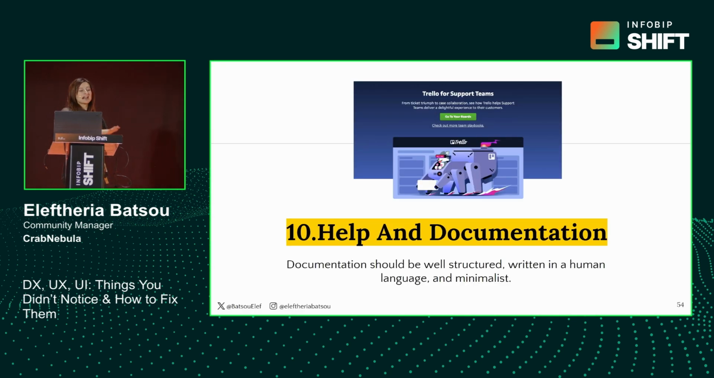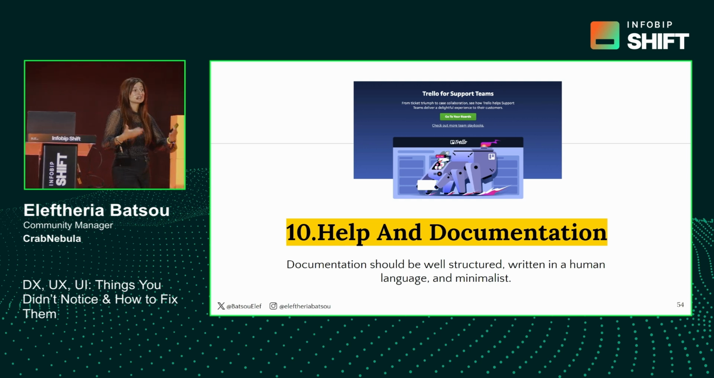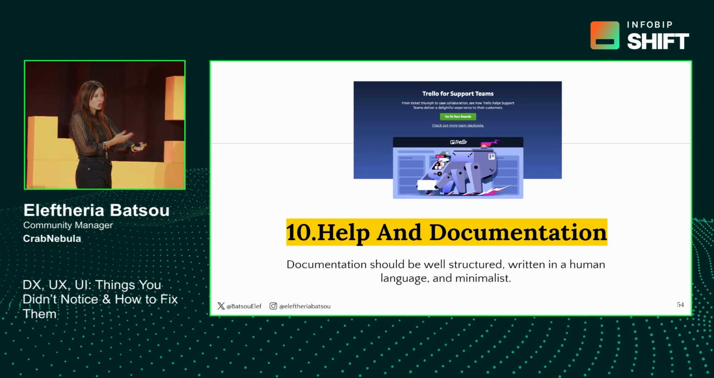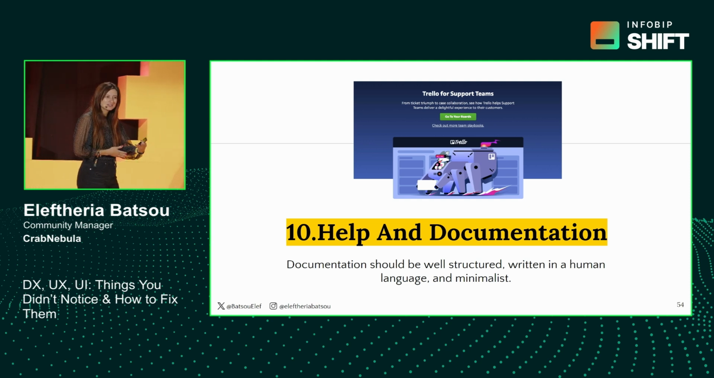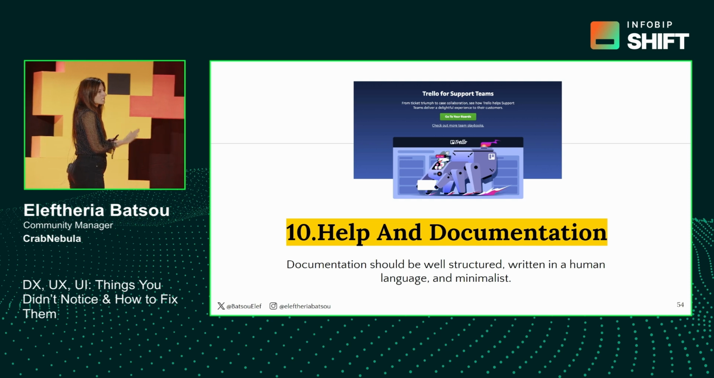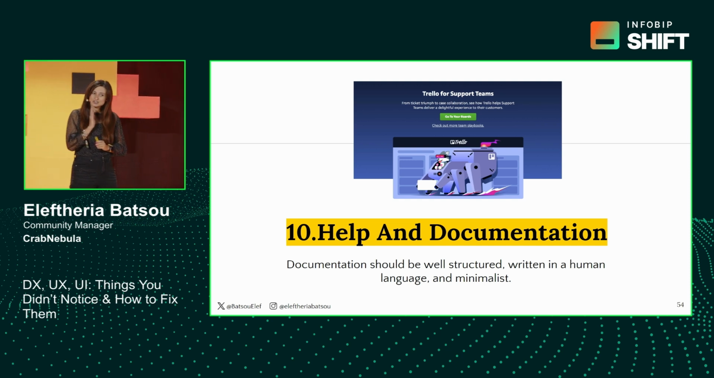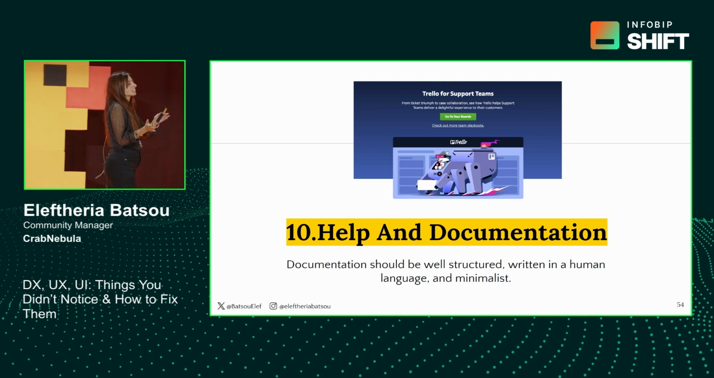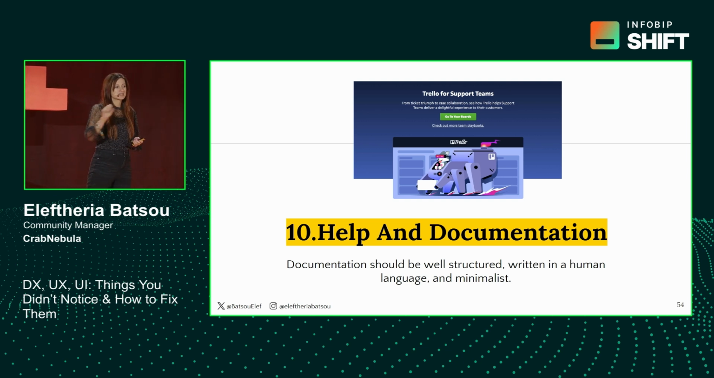Perfect. And the 10th rule is help and documentation. Yes, you should try to have the perfect product, but because we said not all the users are on the same level, then you could have your documentation. The documentation doesn't have to be something big, or have fancy words and many technical terms. It can be something small. It can be some guides here and there, and Trello actually does a pretty good job there.